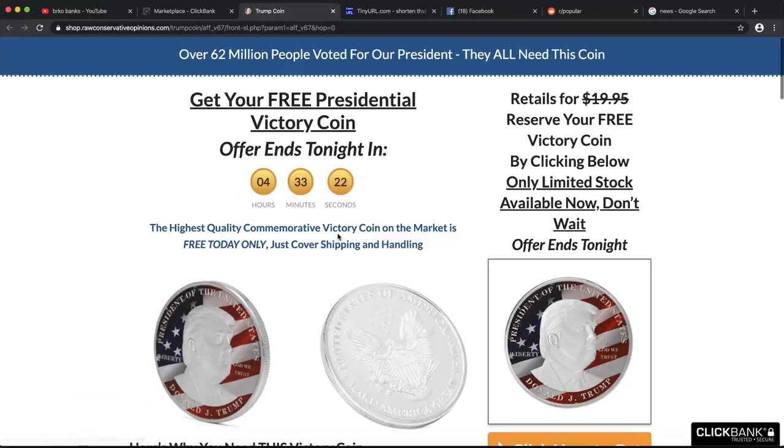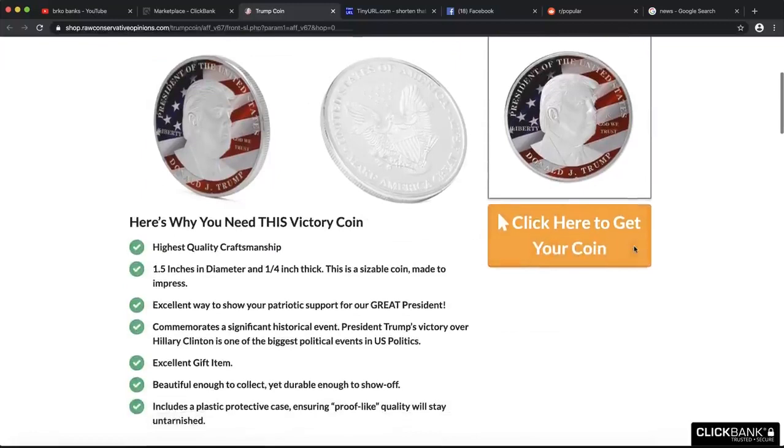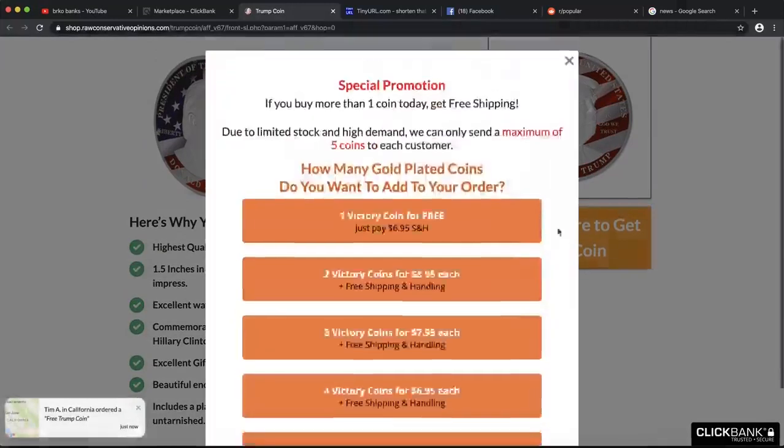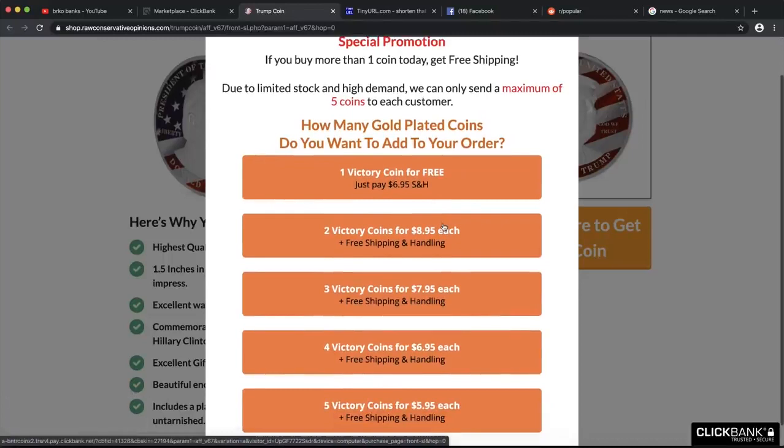I want to explain to you guys how you can promote this product with free traffic and how you can get sales. So first, you can see it's a free coin, but when you click of course on the buy button, you need to pay for shipping and handling. For one coin it costs $6.95, and after that you can see if you want to buy more coins, you will pay almost $9 for those coins, and there is free shipping and handling.